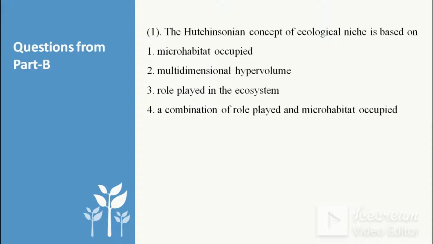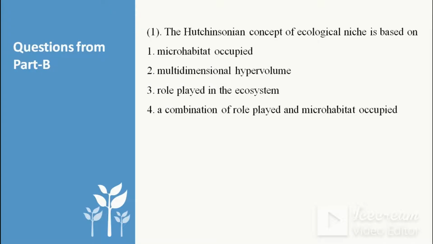That means if you are adding more and more variables to relate with the fitness of an organism, or if we add more and more environmental variables to relate the fitness of that organism, then it will result in a multidimensional hypervolume. So the correct answer here is the multidimensional hypervolume.